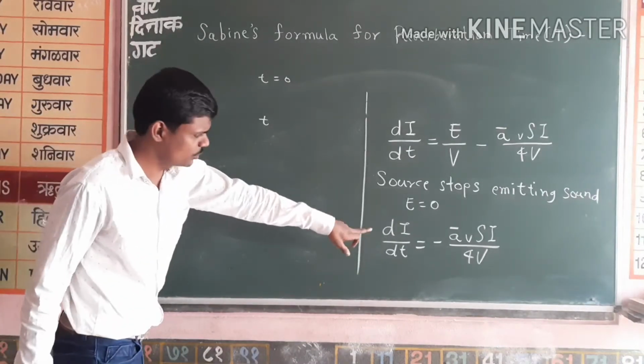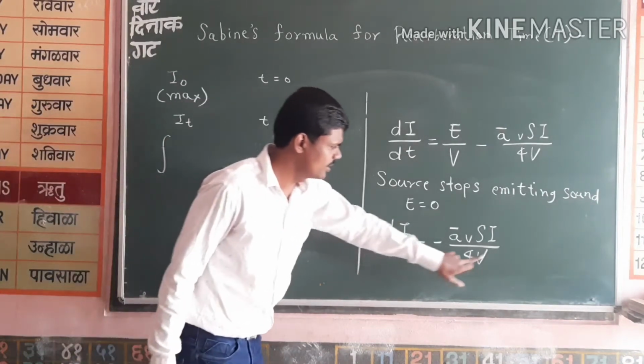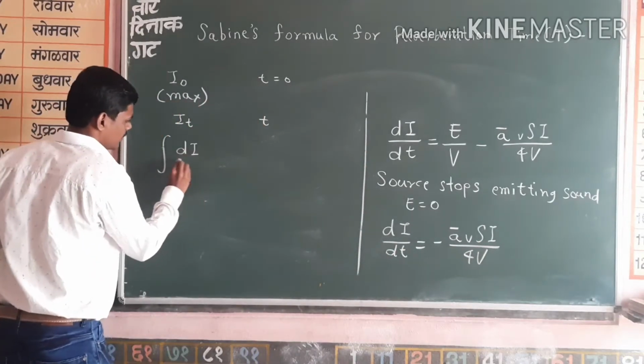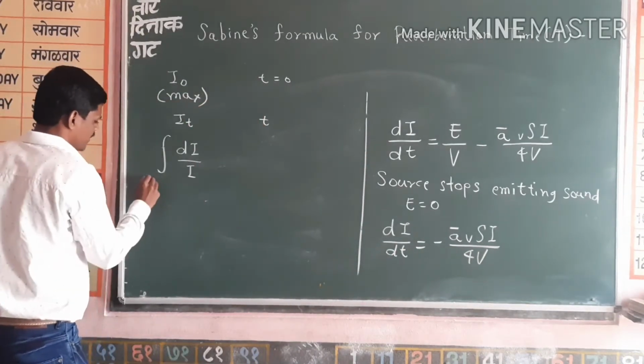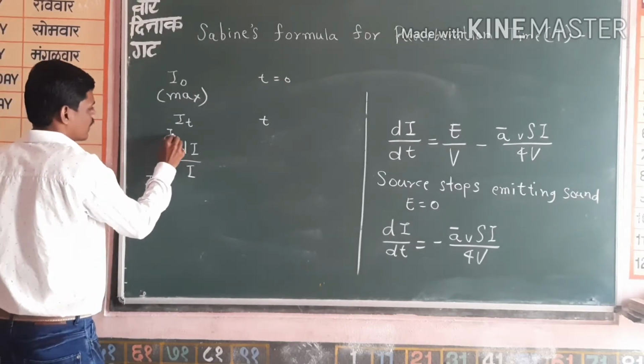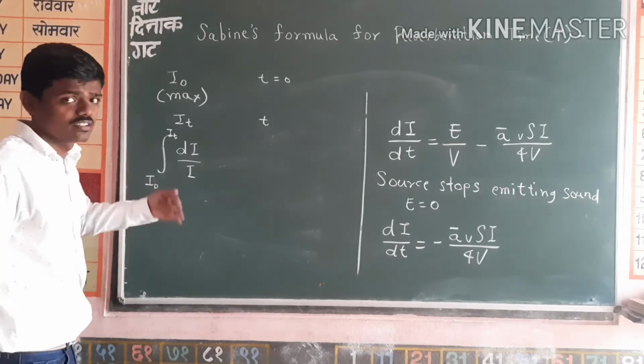So we have to rearrange. You can see here, we can take this dt here and I here. Now I will write it directly like this. Integration limits: initial was I naught, that is maximum, and I_t after time interval t, or after instant time t.